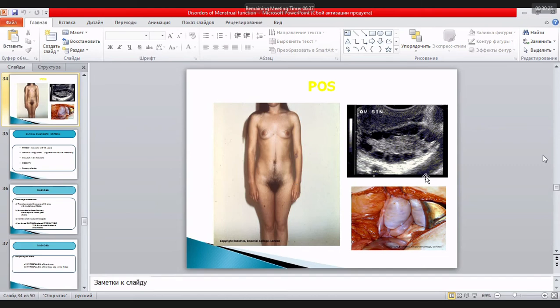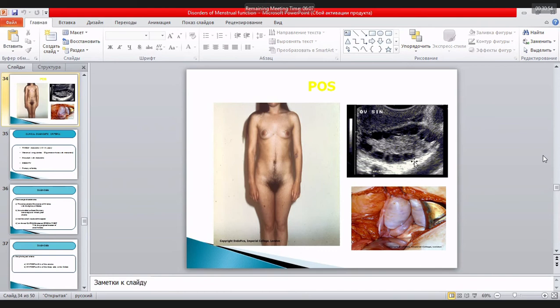How do ovaries look? Usually they increase in size, very large. If we compare with the size of the uterus, uterus is small, and during ultrasound investigation, we can see a thick capsula due to the dense membrane which appears under the influence of androgens. Yes, we have an increase of the level of androgens. That's why we see the symptom of masculinization of the woman.